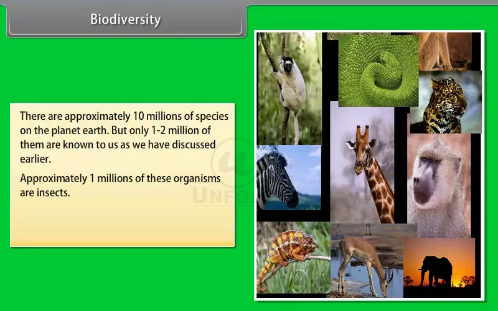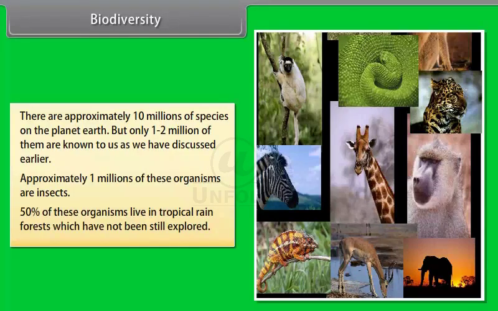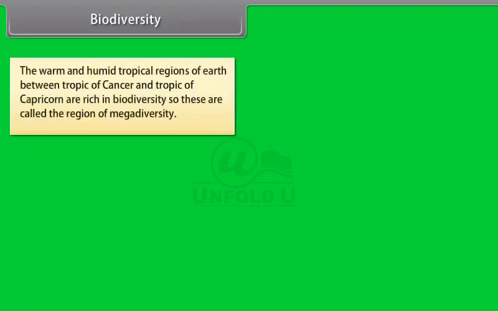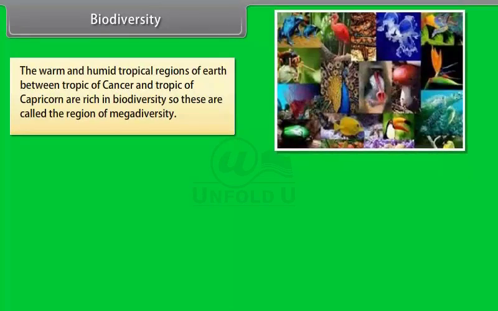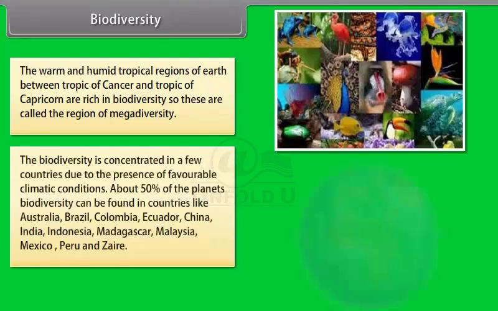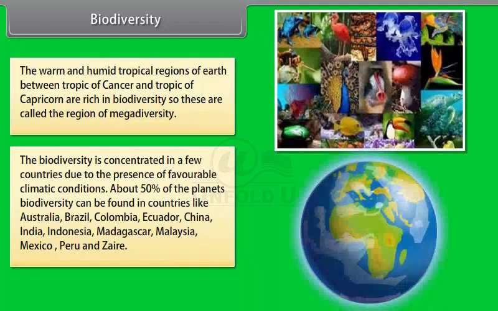Approximately 1 million of these organisms are insects. 50% of these organisms live in tropical rainforests, which have still not been explored. The warm and humid tropical regions of Earth between the Tropic of Cancer and the Tropic of Capricorn are rich in biodiversity, so these are called the regions of megadiversity. The biodiversity is concentrated in a few countries due to the presence of favorable climatic conditions.